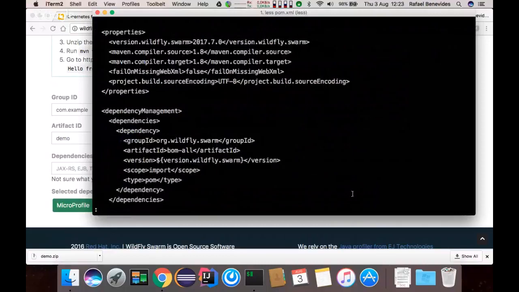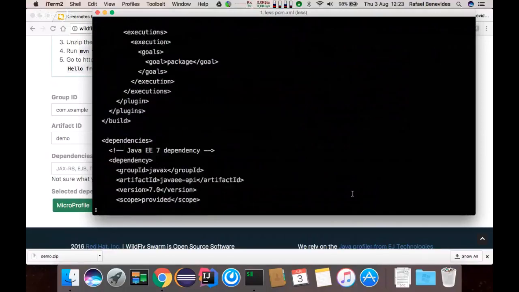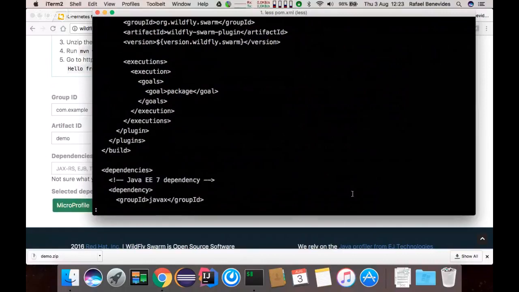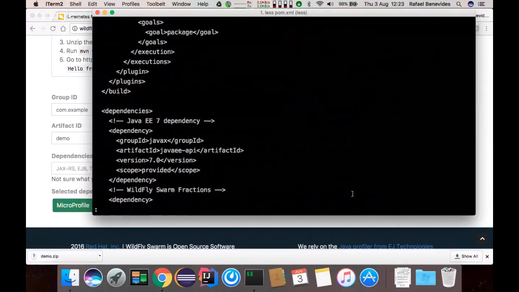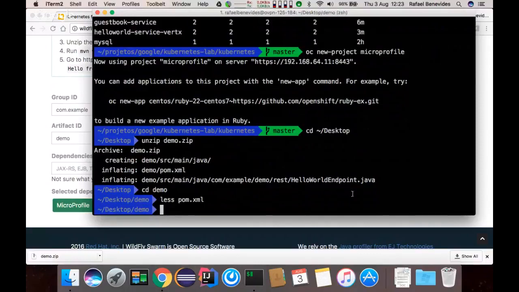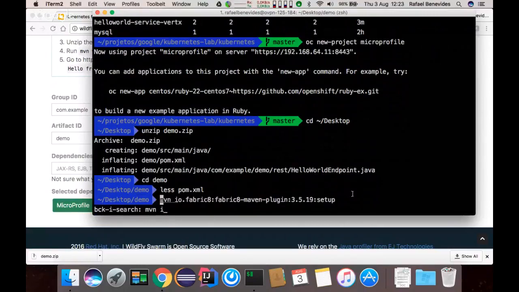We have just the dependency. We have a plugin of the Wildfly Swarm that will convert the war file into a fat jar, an Uber jar. And what I can do now to run this fat jar inside Kubernetes is to run a Maven plugin with the goal setup.